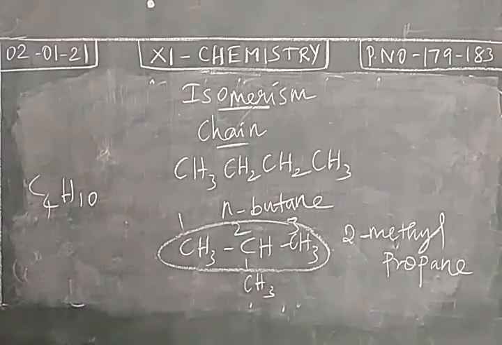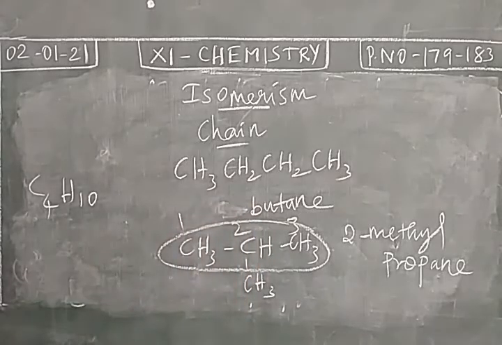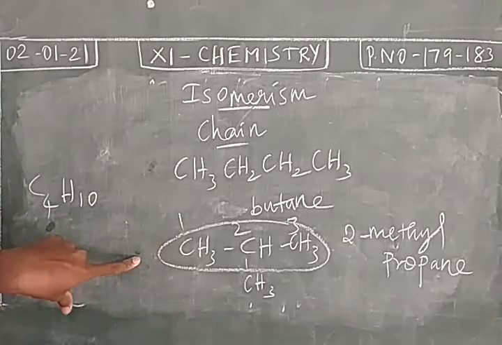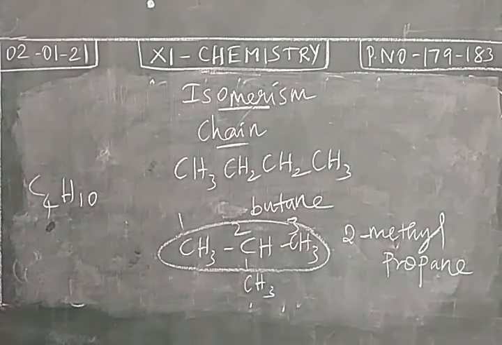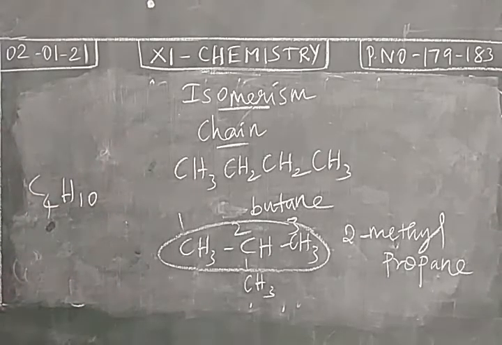So 2-methyl propane. This is common name N-butane, IUPAC name butane. Okay. So take alkanes. The 2 compounds having the same molecular formula but different carbon skeleton. So these 2 are chain isomers. We call the property as chain isomerism.